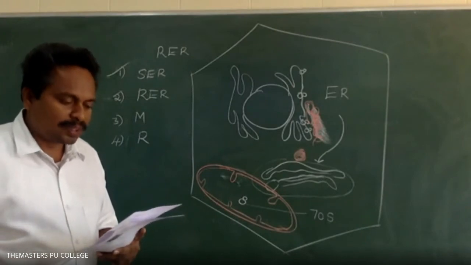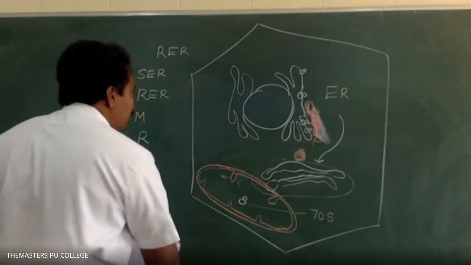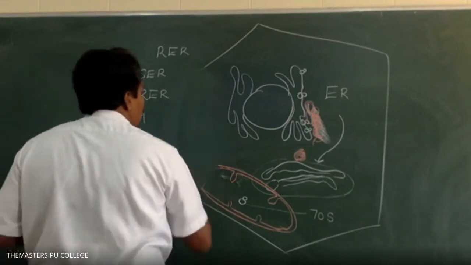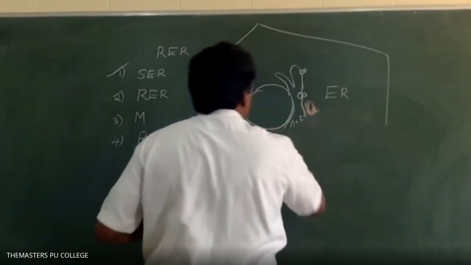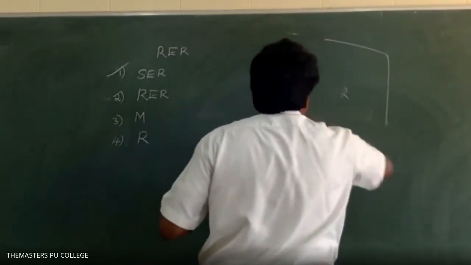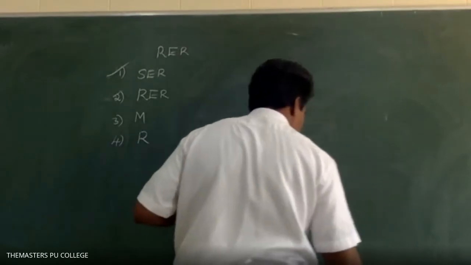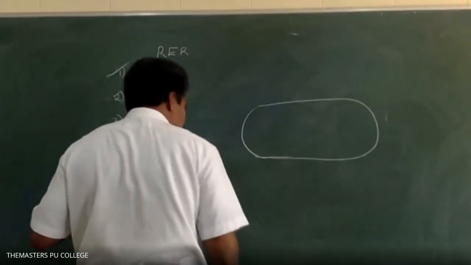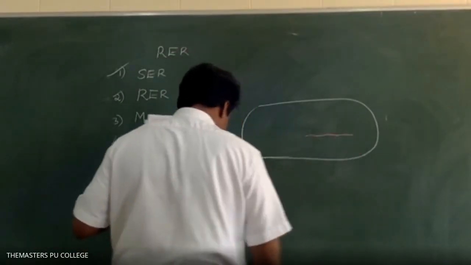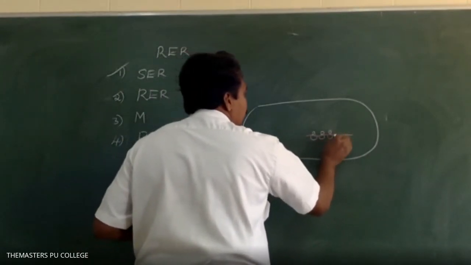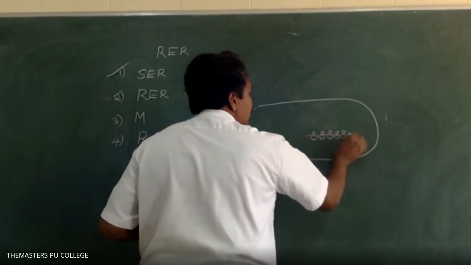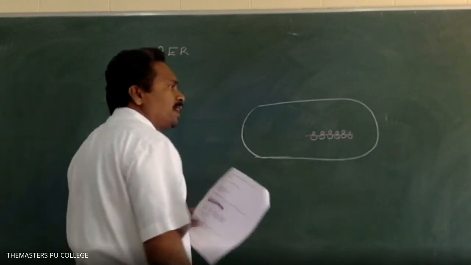Next, what is the function of polysome in a bacterial cell? What is polysome? Sir, ribosomes present on an mRNA molecule. Yes, the ribosomes are present on the mRNA strand. So several ribosomes are attached to the single-stranded mRNA to form polyribosome or polysome.